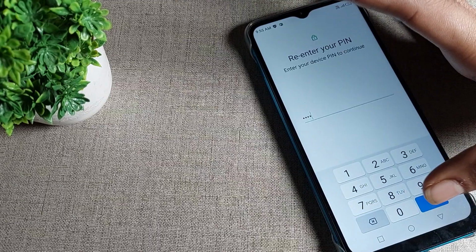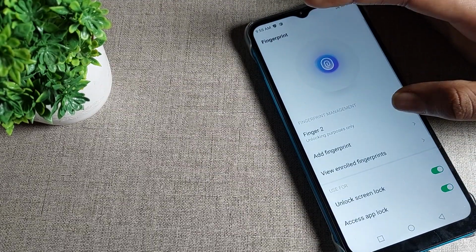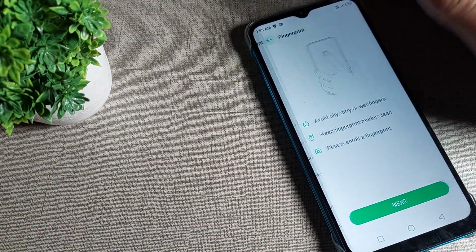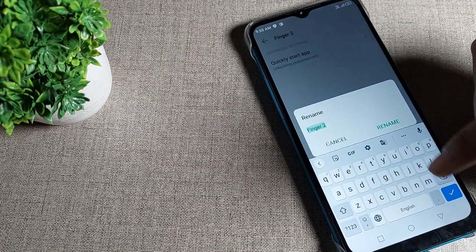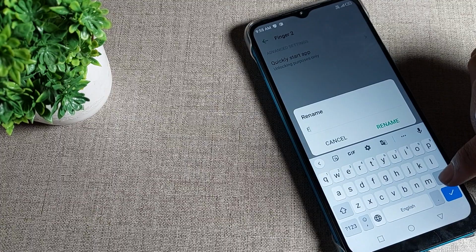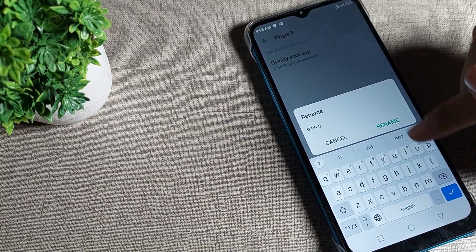Enter your password, and first you can see your fingerprint. If you want to add any fingerprint, you can add it from here. Fingerprint settings, tap here. So friends, you can see your rename option. If you want to rename your fingerprint lock, you can rename it from here.